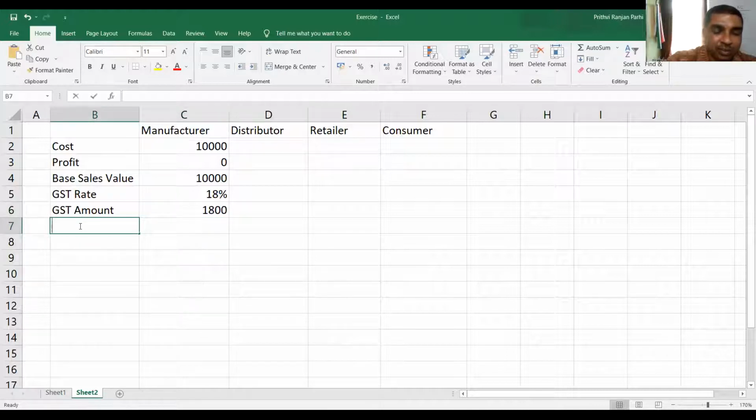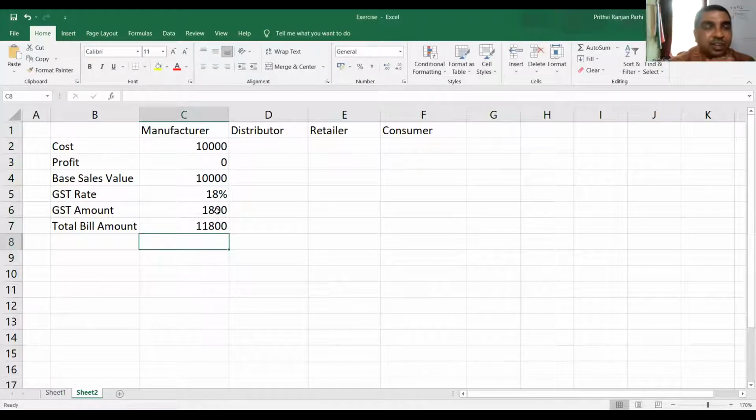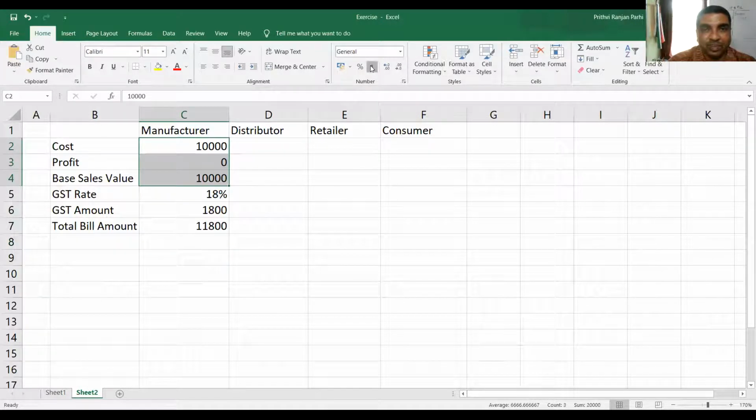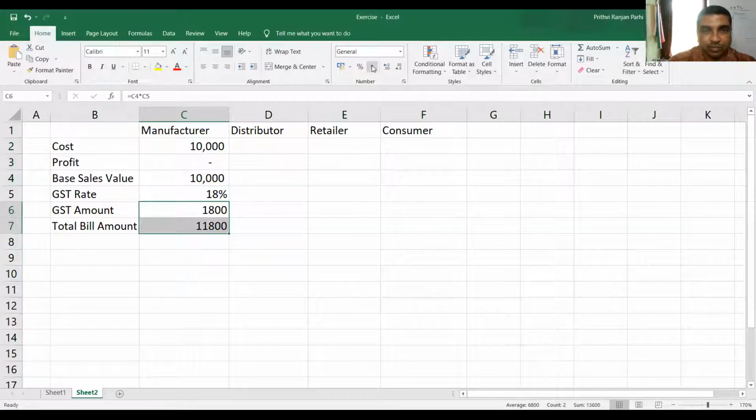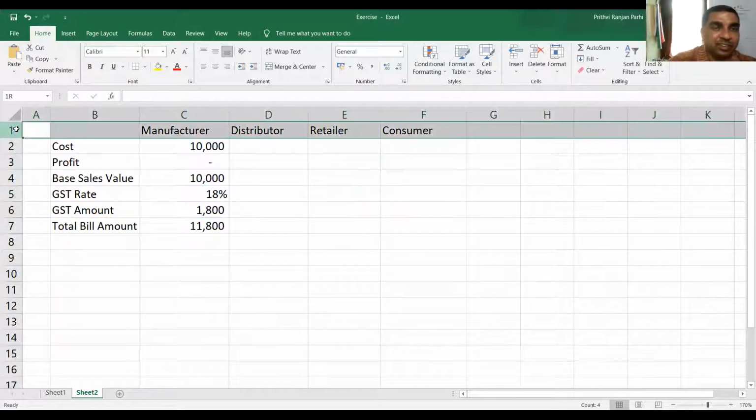What will be the total bill amount? From the customer, how much will you collect? 11,800. Fine. So this is the manufacturer.